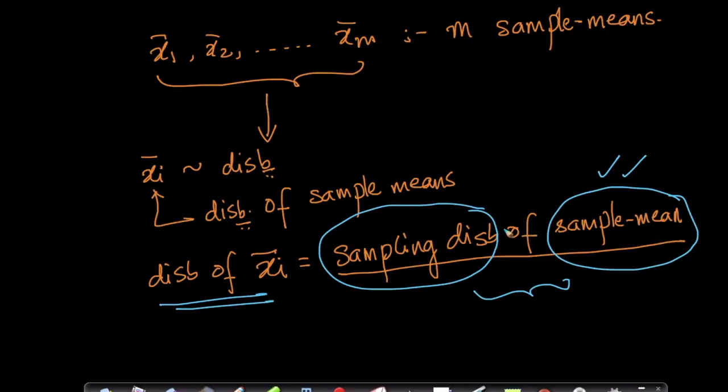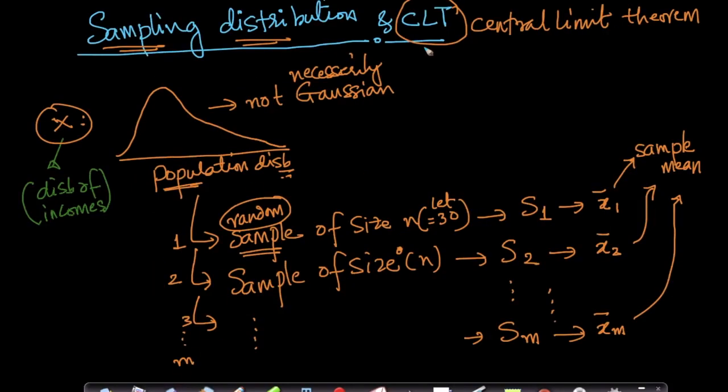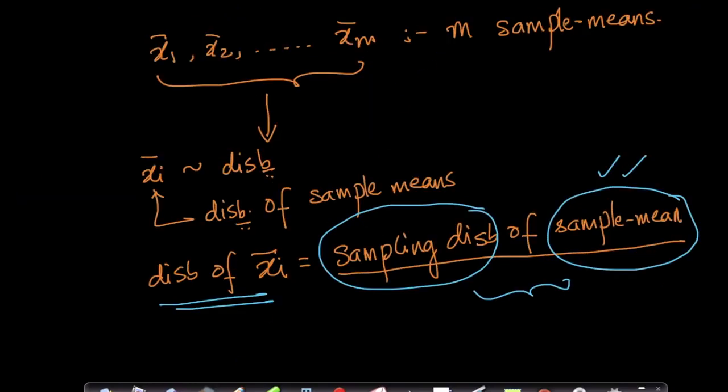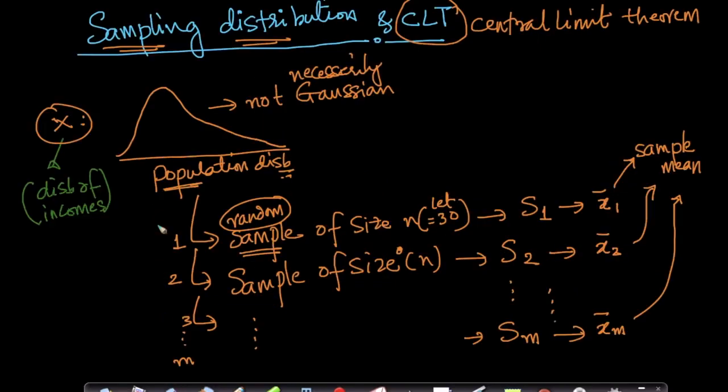Now you might understand why we are introducing this topic: to set the stage for the central limit theorem. Let me explain the central limit theorem, which is very fundamental and probably one of the most beautiful ideas in the whole of statistics and probability, and probably in the whole of mathematics, if I may say so. What the central limit theorem says is, if our original population distribution x has finite mean